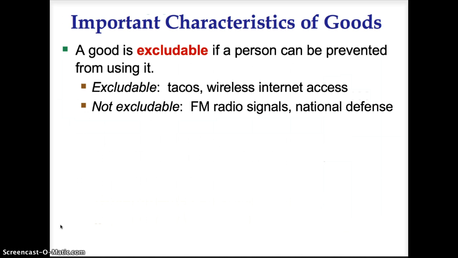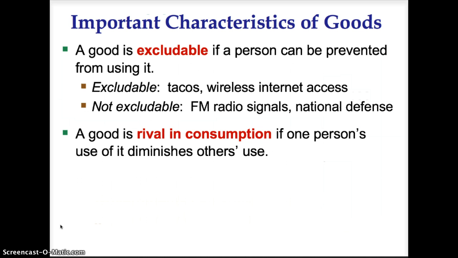Goods that are not excludable are FM radio signals and national defense. There's no way to prevent one individual from receiving an FM radio signal or prevent one individual from the benefits of national defense. A good is rival in consumption if one person's use of it diminishes others' use.